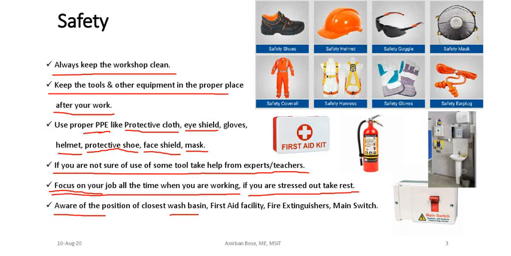Then you have to know the position of the first aid facility. You have to know where the extinguisher and the main switch are. So these are very, very important. These are overall the basic safety rules that you have to follow.